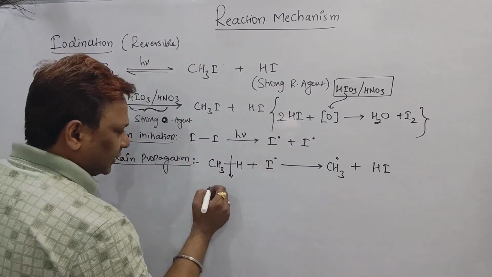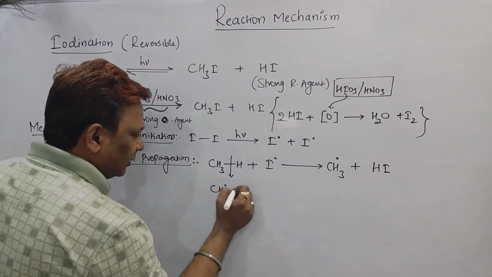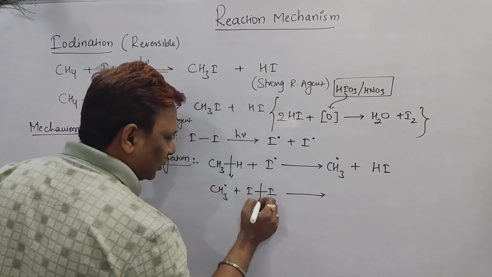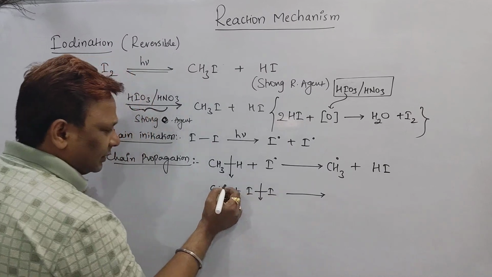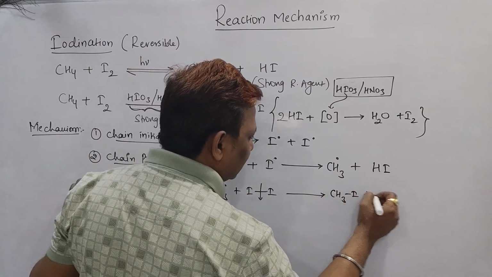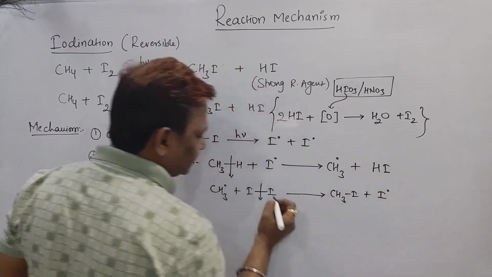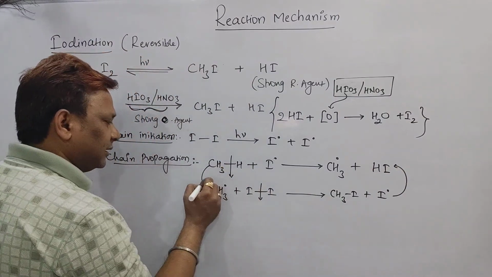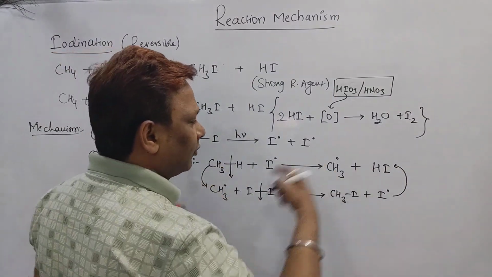Now beta, this obtained CH3 radical again combines with the iodine, where homolytic cleavage occurs. I radical attacks CH3 radical, and it forms CH3I plus again I radical. See, this I radical will attack here, it goes back. The reaction will repeatedly form.